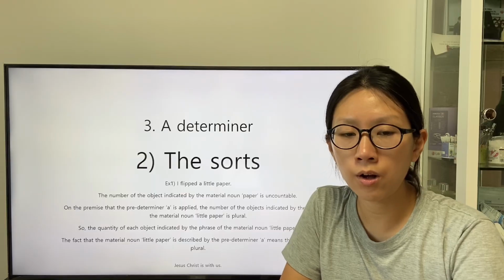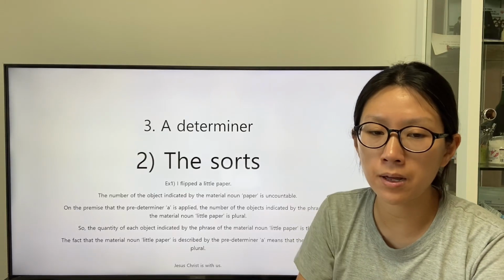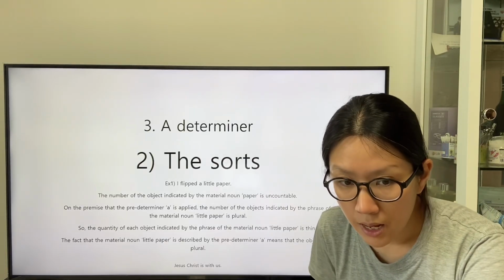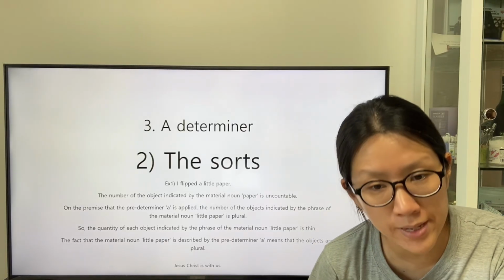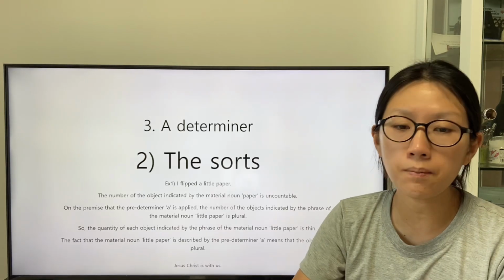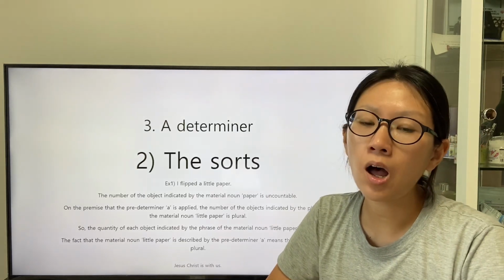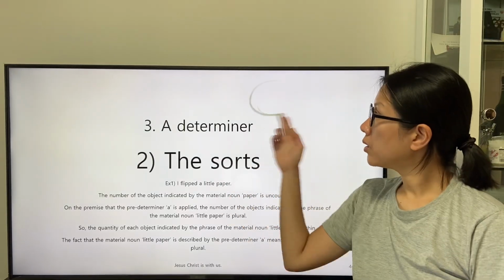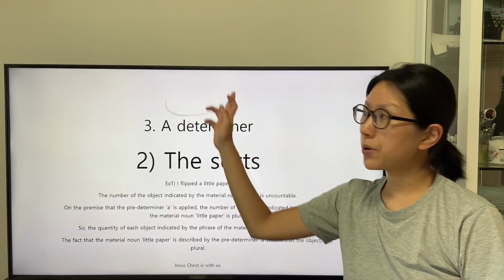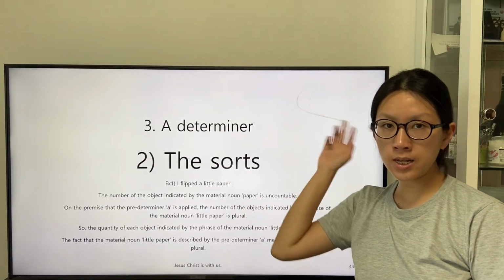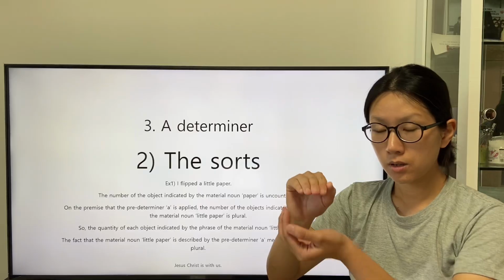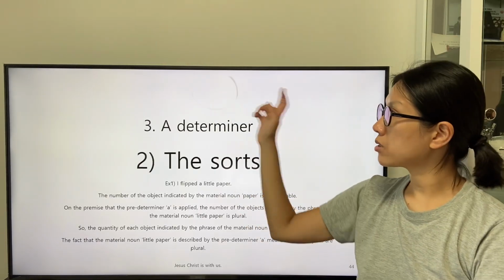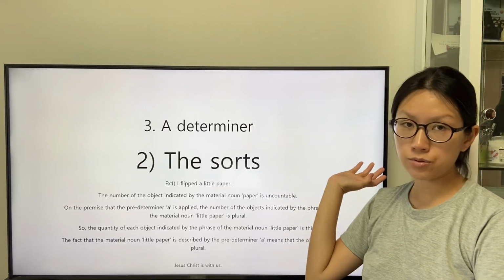So the quantity of each object indicated by the phrase of the material noun little paper is thin. The fact that the material noun little paper is described by the predeterminer all means that the objects are plural. We can think of the group of paper whose quantity is little. The group 1, the group 2, the group 3, and etc.